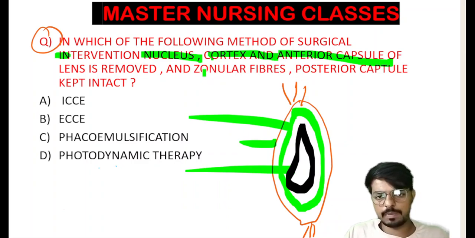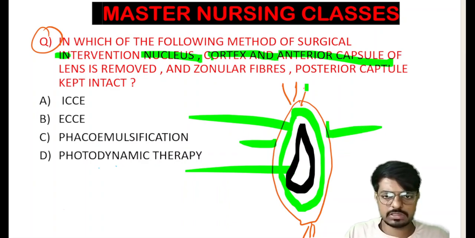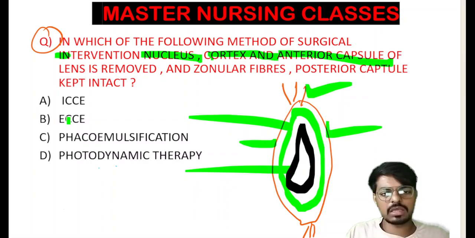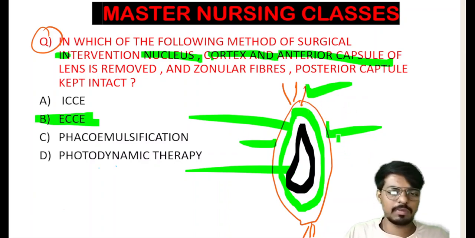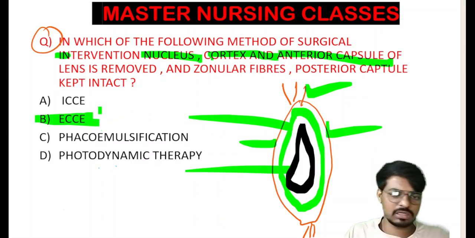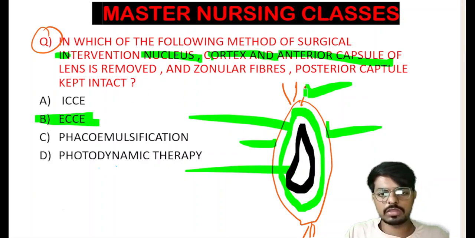And zonular fibers, posterior capsule kept intact, means this particular one they have kept intact. So what is the surgical name we call this one? This is what we call the extracapsular cataract extraction, where we are keeping the posterior capsule and zonular fibers intact, and yes, the nucleus, cortex, and anterior capsule of the lens we have removed here. So that is what we call the extracapsular cataract extraction.